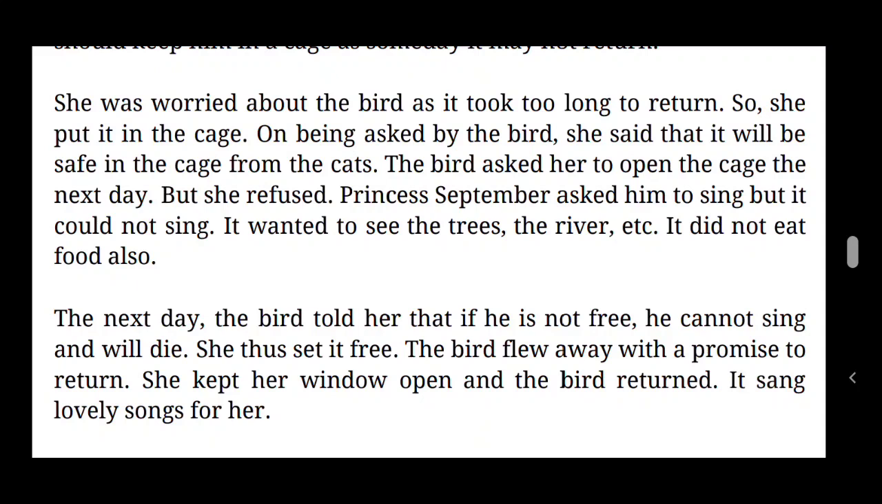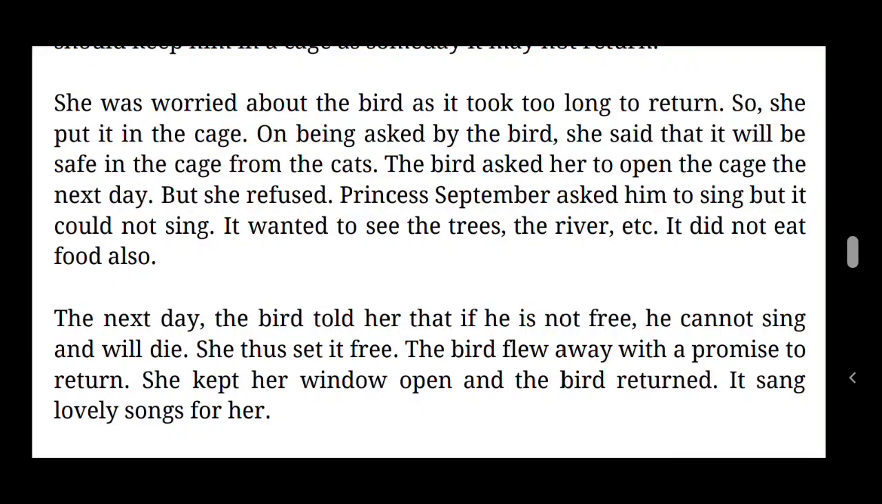So the bird cried and asked Princess September to open the door, but she refused. Princess September asked it to sing, but it could not sing, as it was imprisoned inside the cage. The bird was very sad and couldn't sing a beautiful song to Princess September. It wanted to see the trees and rivers. It did not eat food also.